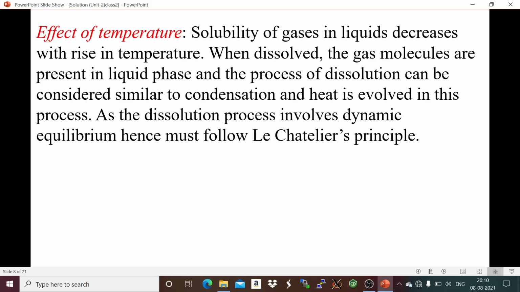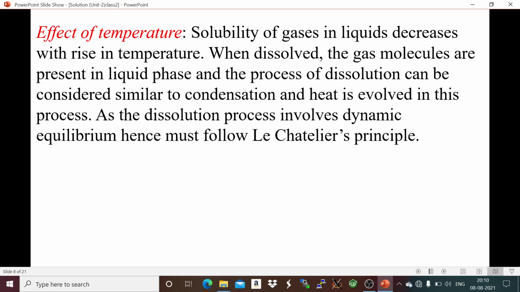Next is the effect of temperature. The solubility of gas in liquid, that is the dissolution process, is observed to decrease with rise in temperature.